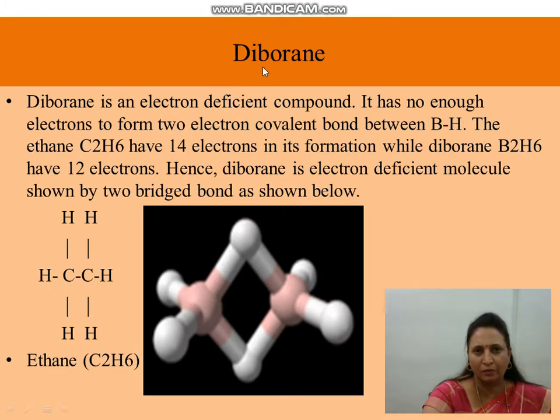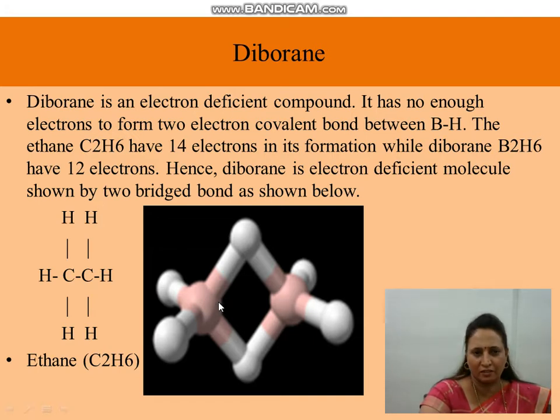Among them, the important one is diborane. Diborane is an electron deficient compound. That means it does not have enough electrons for the formation of the covalent bonds between boron and hydrogen; there is a deficiency of 2 electrons. Ethane, C2H6, has 14 electrons, while diborane, B2H6, has 12 electrons. Hence, diborane is called an electron deficient molecule, and it forms two bridge bonds to compensate this electron deficiency.